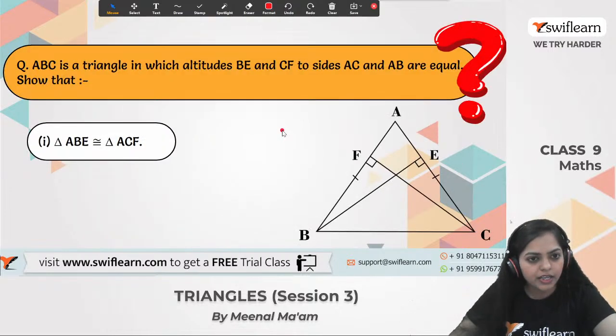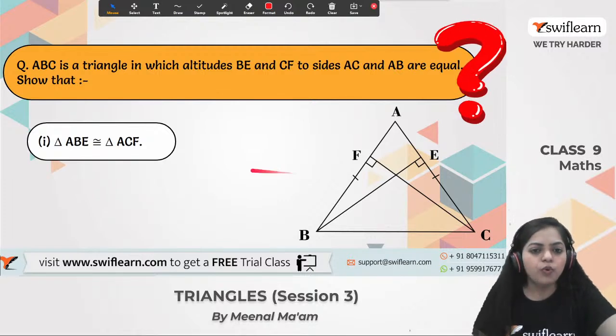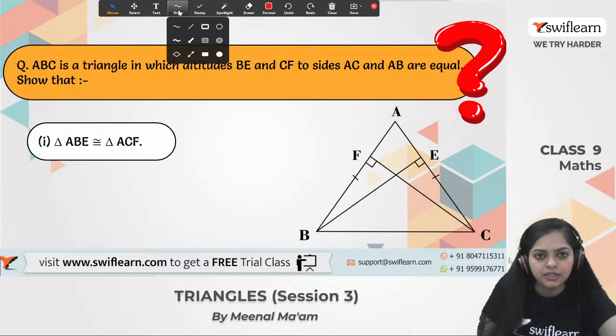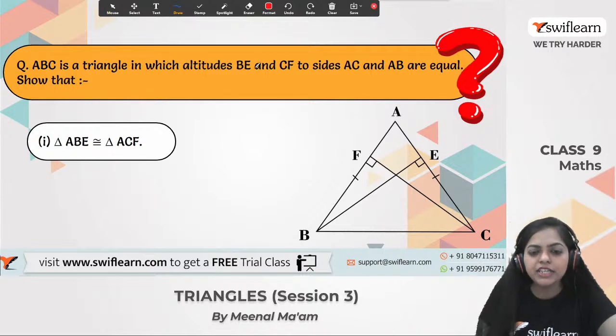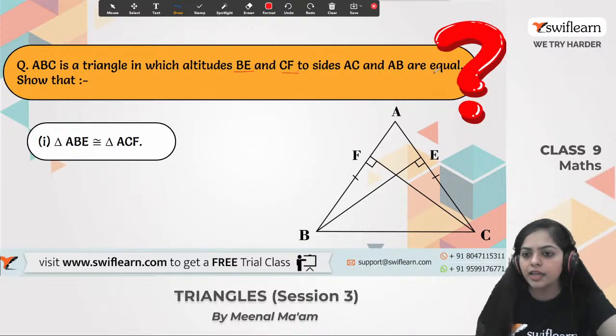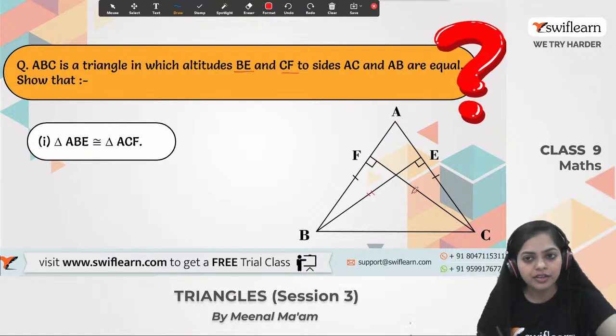Okay, so let's move on to the next one. What do you all say? Shall we try the next question? Okay, so what's given in the question? Let's read this question together. ABC is a triangle in which altitudes BE and CF to the sides AC and AB are equal. These two altitudes BE and CF are equal to each other.